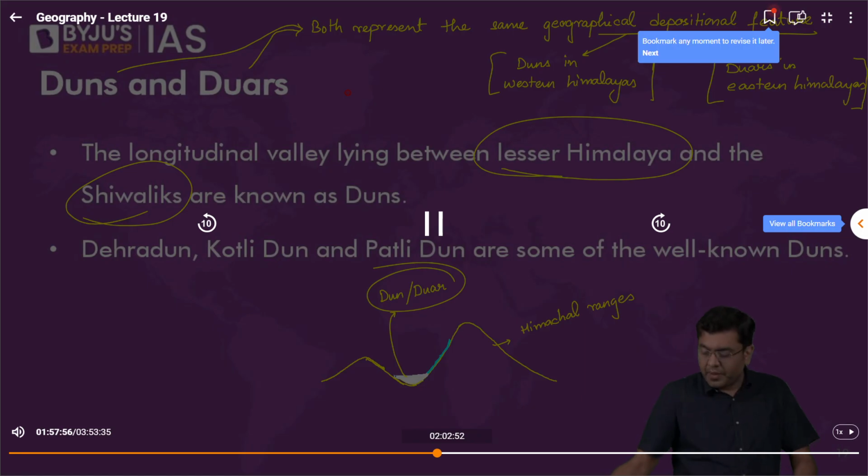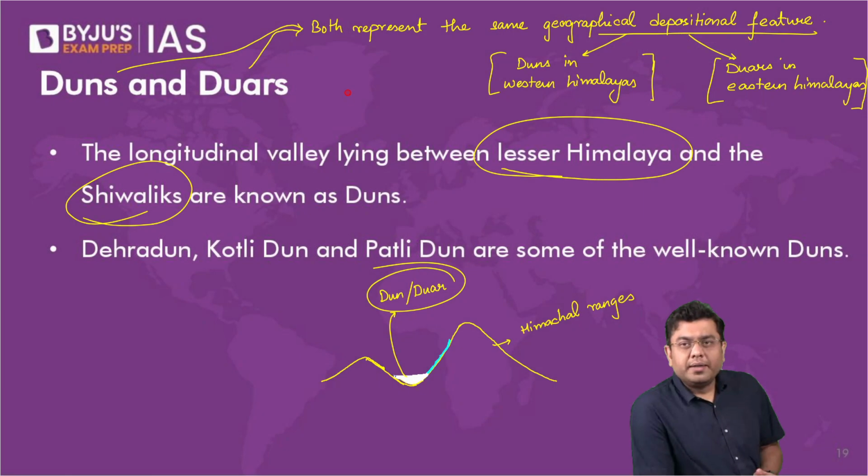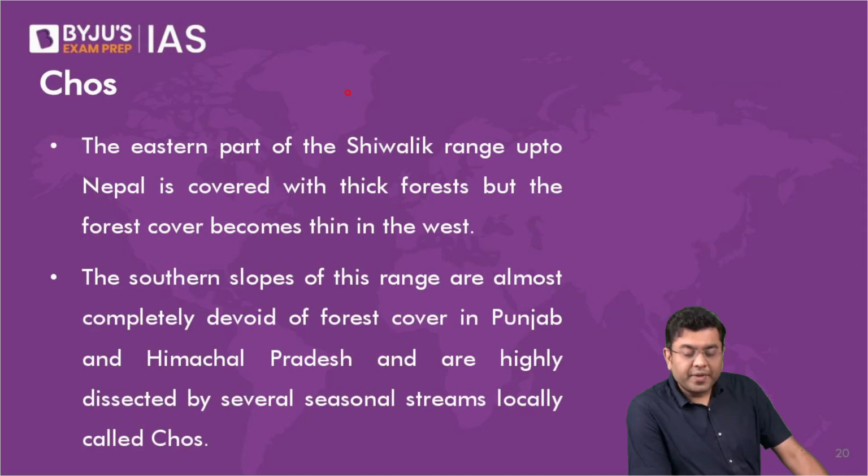Okay, so this is about the creation and existence of various different duns and duars. Then you also have the creation of a certain kind of feature which is referred to as kos or chos in those areas. Now, this is observed in the southern faces of the Shivaliks, and that too in the western Himalayas.